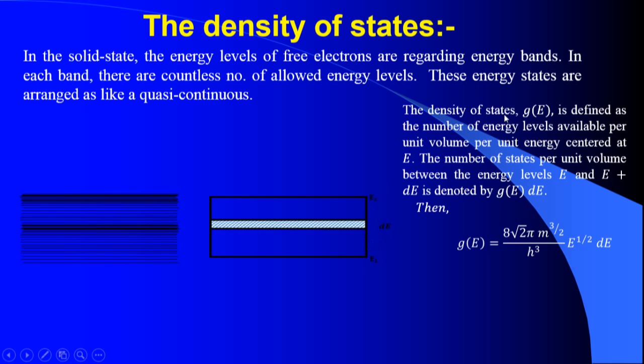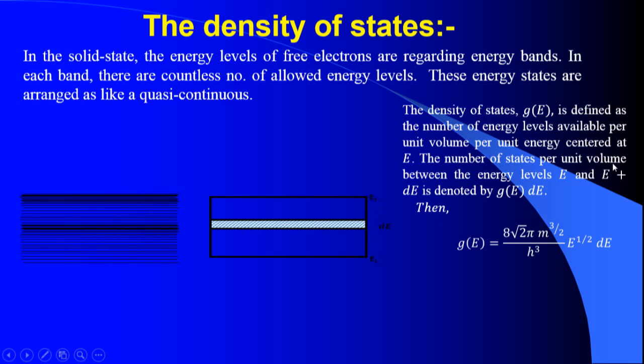The density of energy states is symbolized by G of E. G of E stands for the density of energy states. It is defined as the number of energy levels available per unit volume per unit energy range, centered at E to E plus dE.